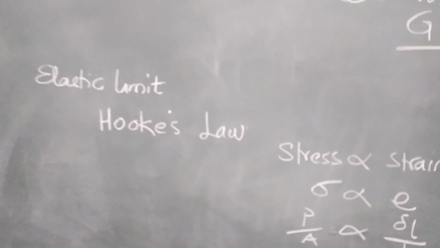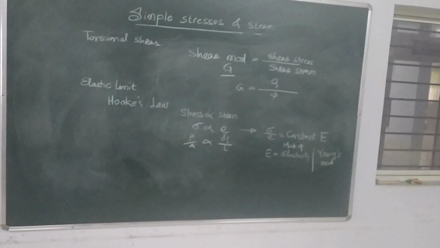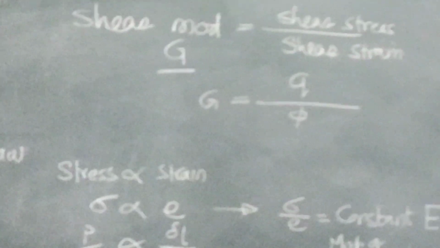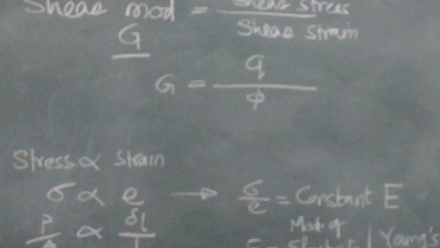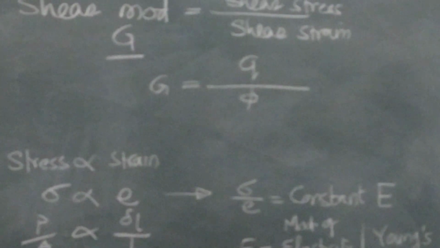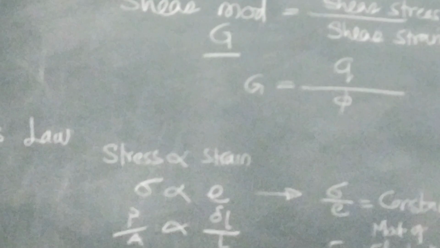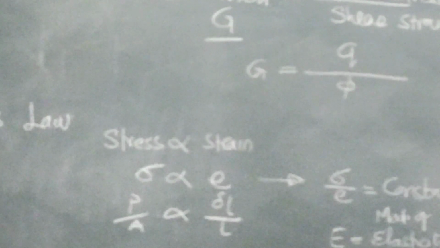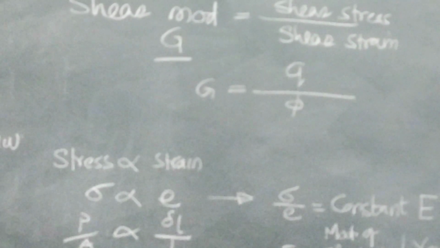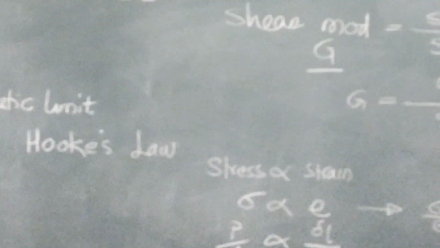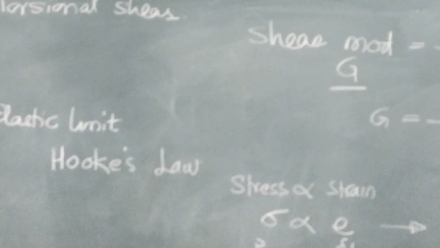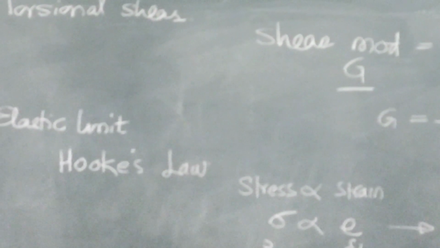So, write down Hooke's law: when a material is loaded within its elastic limit, then the stress is directly proportional to strain, or sigma is proportional to e, or sigma upon e is equal to constant capital E, and this capital E is known as Young's modulus or modulus of elasticity.